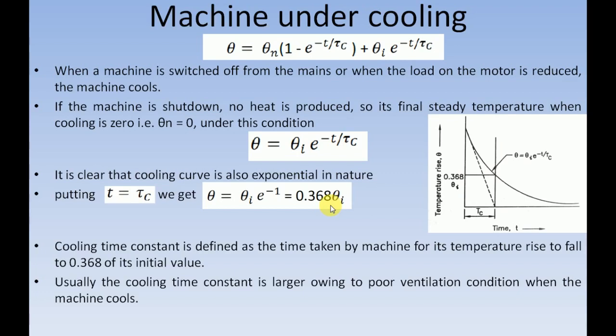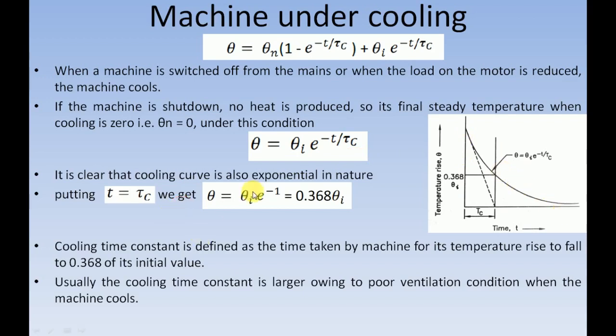Next we have to study the definition of cooling time constant. It is similar to the heating time constant which we have already studied during heating of electrical machines. For obtaining the definition of cooling time constant, in this relation you will substitute t with tau c. If you put t equal to tau c, then the relation becomes theta is equal to theta i e raised to minus 1, that is theta is equal to 0.368 theta i. From this relation it's clear that the temperature rise time curve will be an exponentially decaying one, and the same is plotted here.